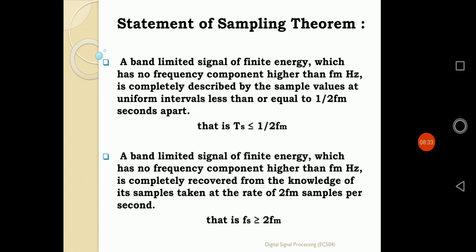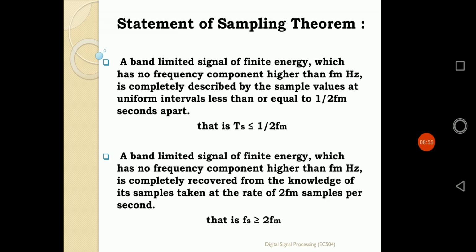And the concept is that this signal should be completely recovered from the knowledge of its samples. Here it is not the forward way, it is the backward way. That means we have already done the sampling, already converted the continuous time signal into a discrete one using the first theorem.